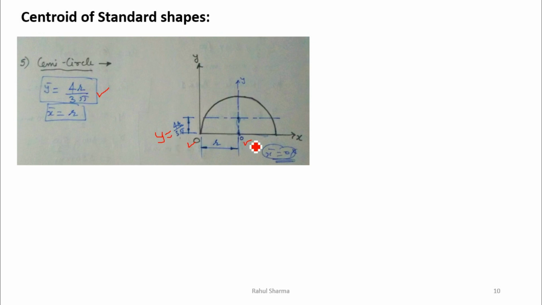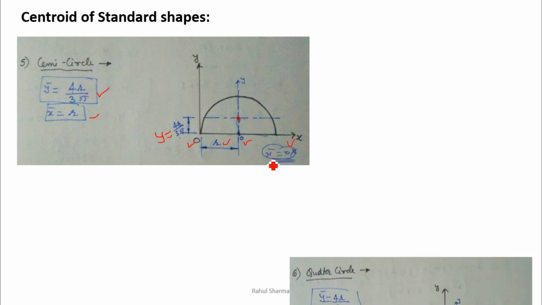Now for the x bar, if we are taking this as origin, then x bar will be 0 because it will lie on this axis, no distance in the direction of x for this point. But when this is the origin, in that case x bar will be r, means the distance from origin to this, that is r, the radius of this semicircle.